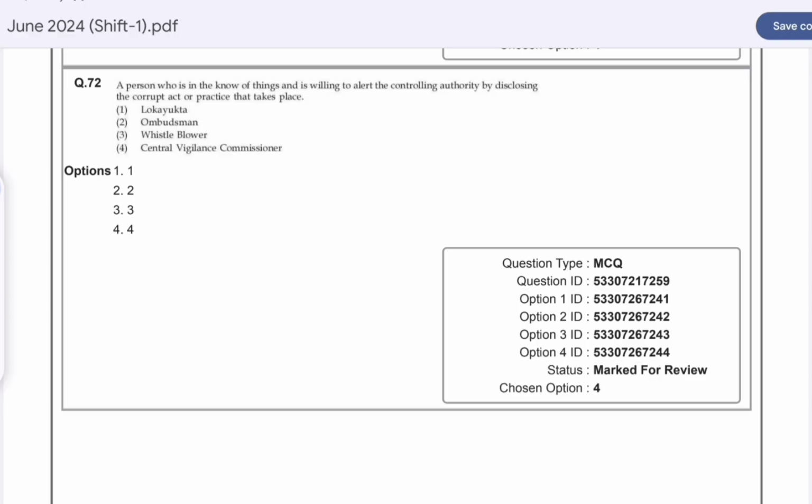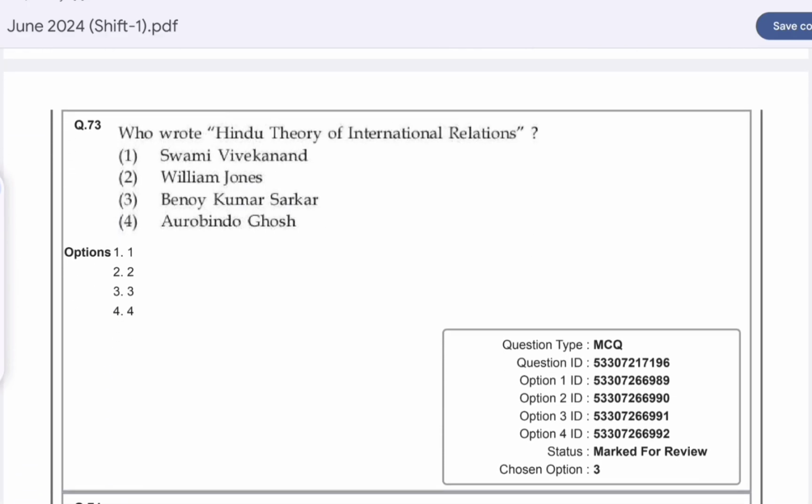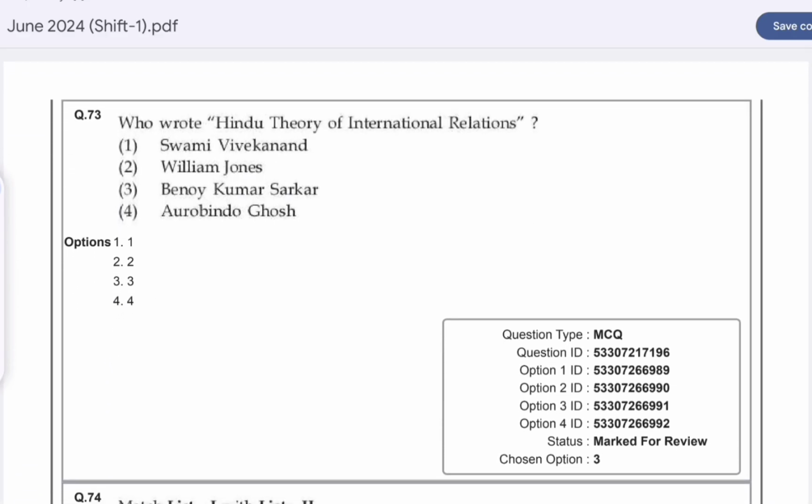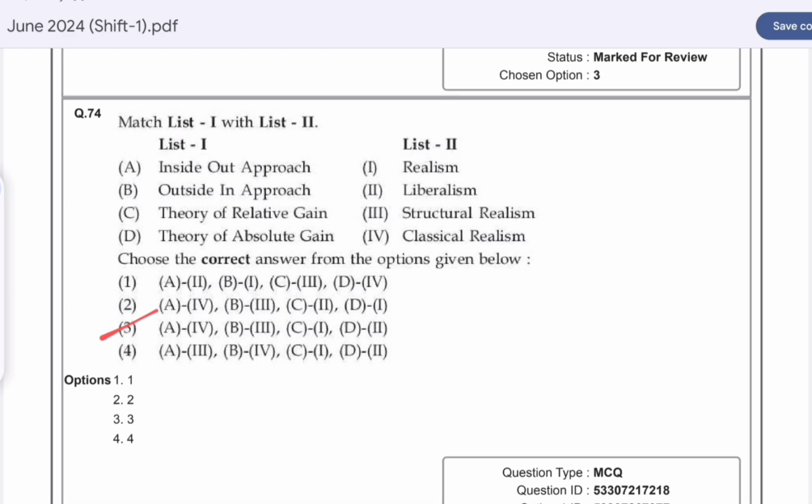A person who is in the know of things and is willing to alert the controlling authority by disclosing the corrupt act or the practice that takes place is called a... option C is correct, whistleblower. Question number 73. Who wrote Hindu Theory of International Relations? Option C is correct here, Benoy Kumar Sarkar. Question number 74. Match list 1 with list 2. Option C is correct here.